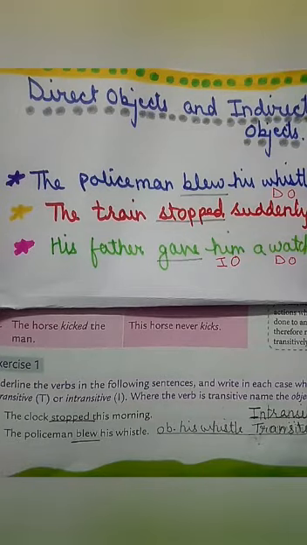So, you know very well, first of all, we have to underline the verb. Number 1, the clock stopped this morning. Underline the verb stopped and then ask question, what or to whom or for whom. When you are asking question what, the answer is direct object, and if we get the answer of to whom or for whom, the object is indirect object.